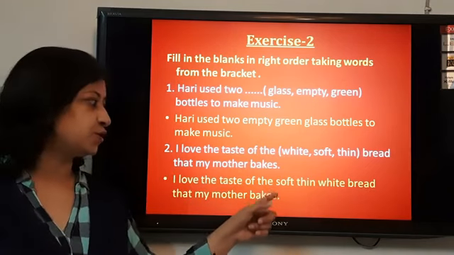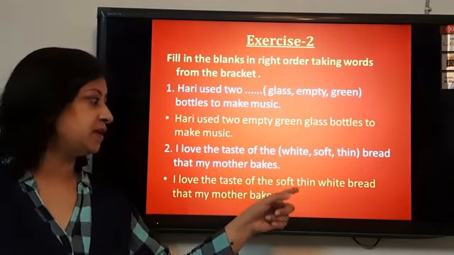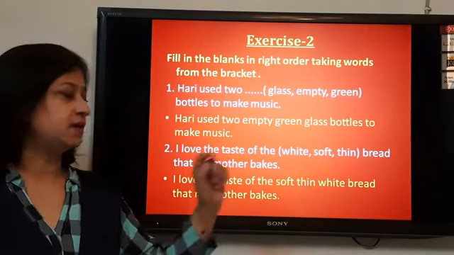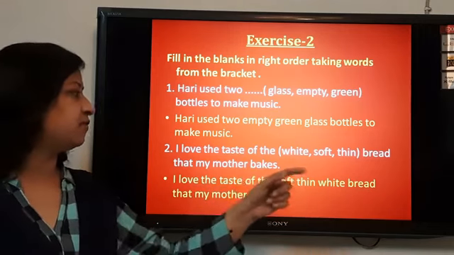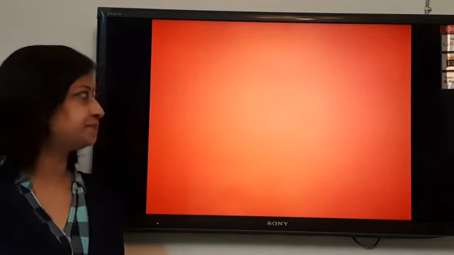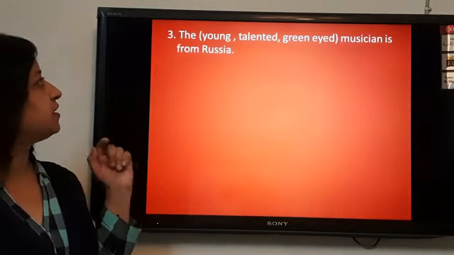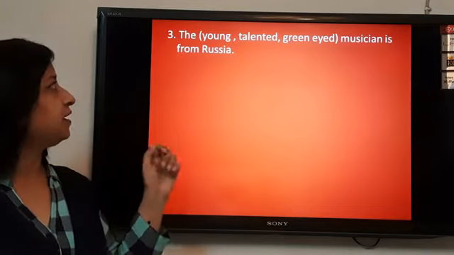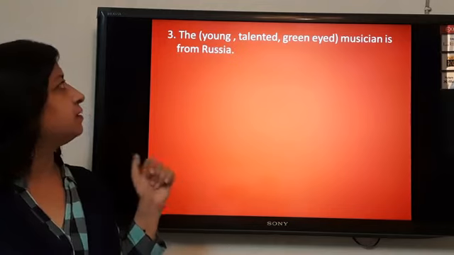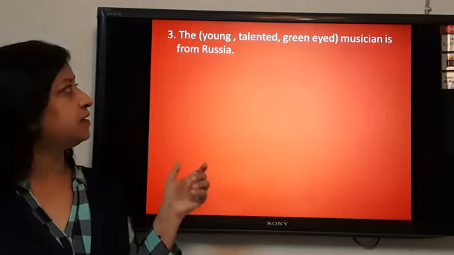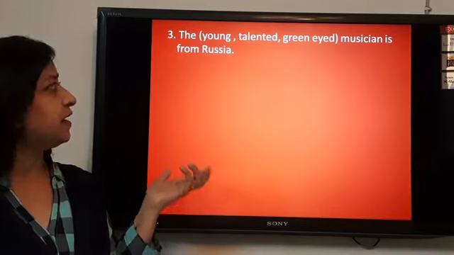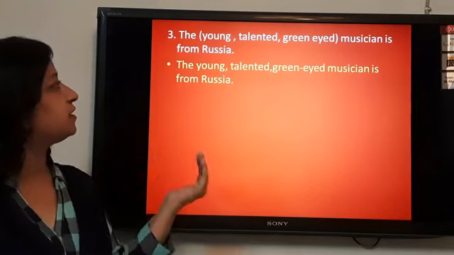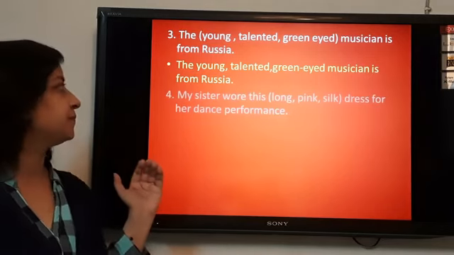I love the taste of the soft, that is showing the quality, thin, that is showing the shape and size, and white is showing the color. So this is the sequence: soft thin white bread that my mother bakes. Next sentence, the young talented green-eyed musician is from Russia. Again, young is showing the age, then talented is quality, green-eyed is also quality. We can arrange them in this order. The young talented green-eyed musician is from Russia.